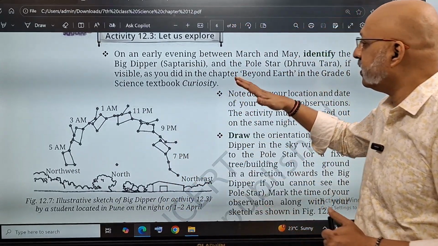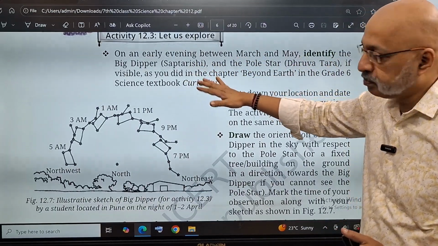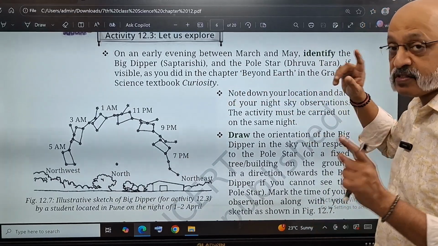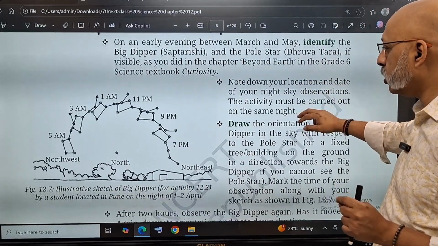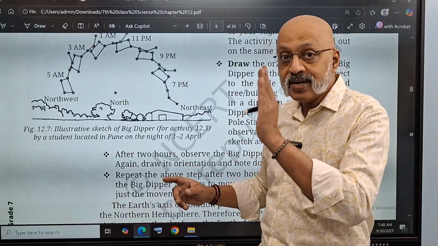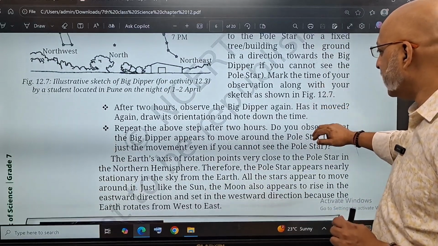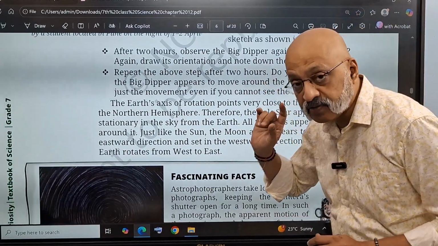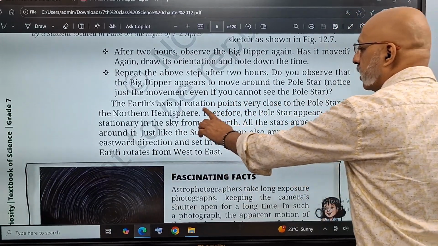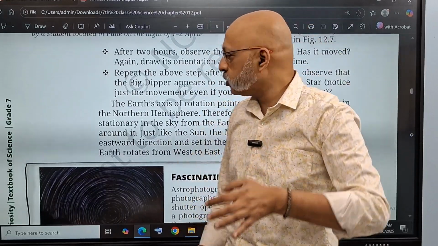So let's understand this. On an early evening between March and May, identify the Big Dipper, which is the Saptarishi, and the pole star, Dhruv Tara, if they are visible. This we have already studied in class 6. Now you note down your observations, whatever you see from the night sky, especially if it is a clear night sky, not a cloudy one. You do this activity. The finding is that the Earth's axis of rotation points very close to the pole star in the northern hemisphere.